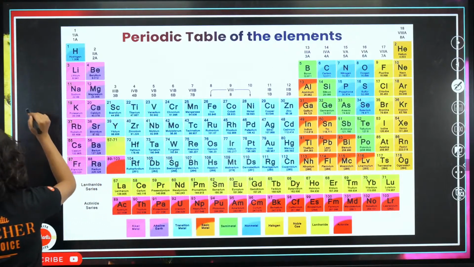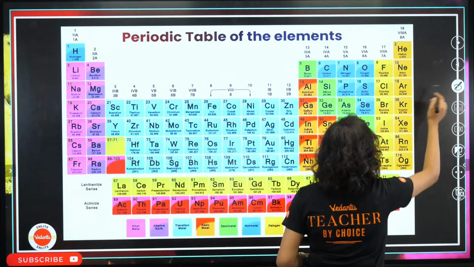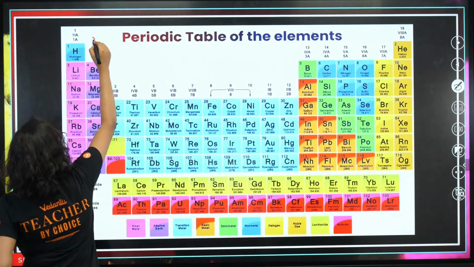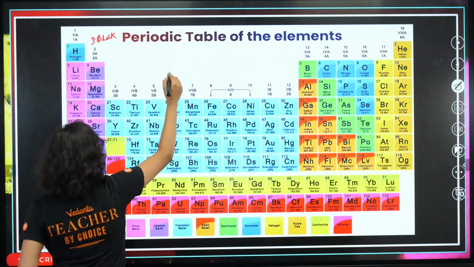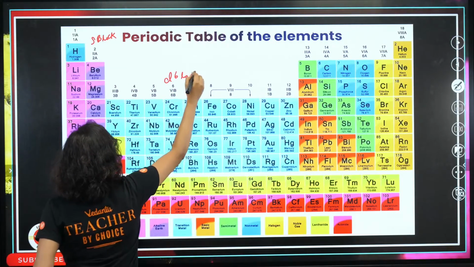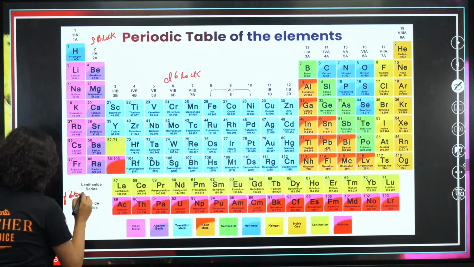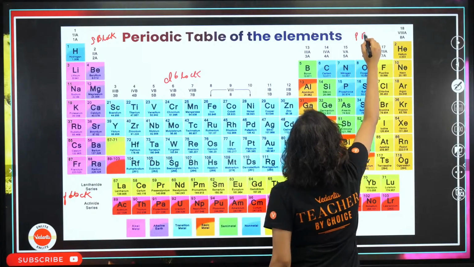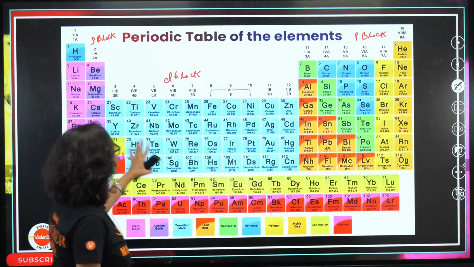Okay, chalo. So like I said, you have the S block here. Let me write that down. I think that's better if I write it down. I hope you haven't forgotten it. So this is our S block. This is our D block right at the center. This is our F block, and here is our P block. And this is overall our periodic table.